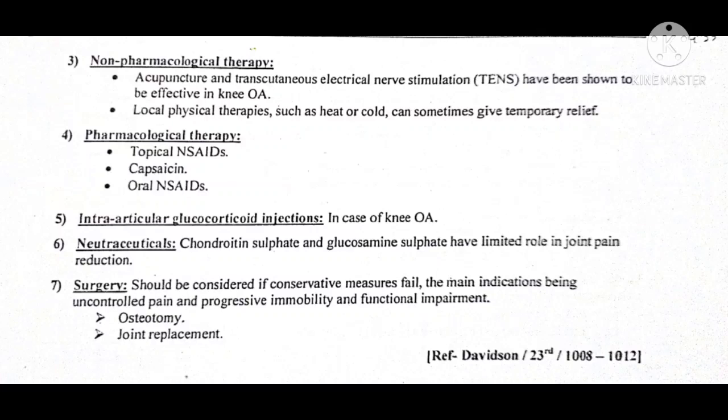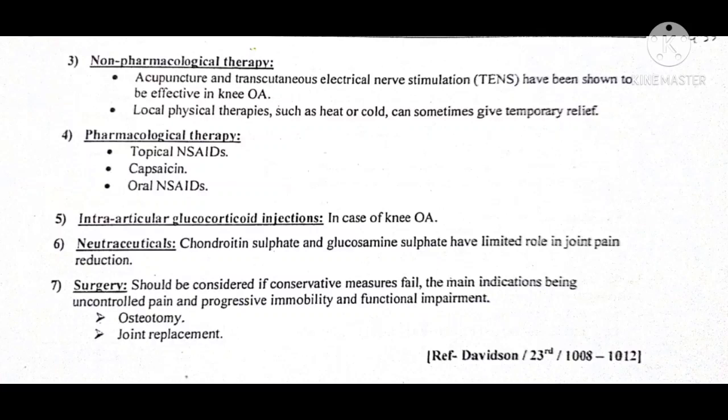Pharmacological therapy such as topical NSAIDs, capsaicin and oral NSAIDs are given. Then intra-articular glucocorticoid injection is given in case of knee osteoarthritis. Then nutraceuticals such as chondroitin sulfate and glucosamine sulfate have limited role in joint pain reduction.